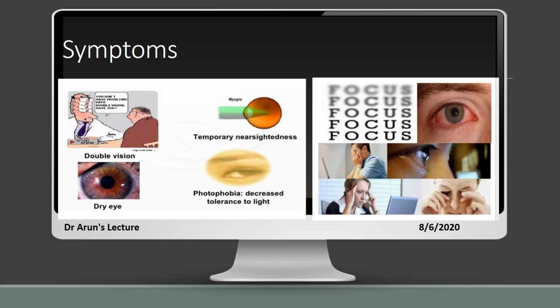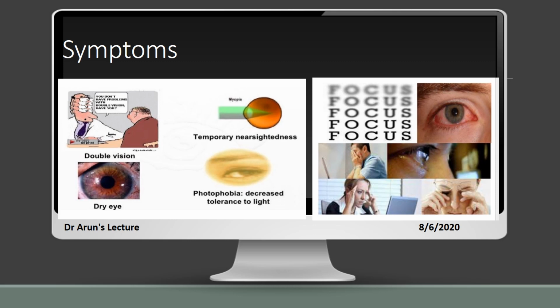And the first and foremost symptoms are blurring of vision, double vision, dryness of eye, and photophobia. In photophobia, there is a decreased tolerance to light. Redness of eye, irritation, frequent rubbing, and frequent squinting of eyes can occur. And headache is one of the associated symptoms of computer vision syndrome.